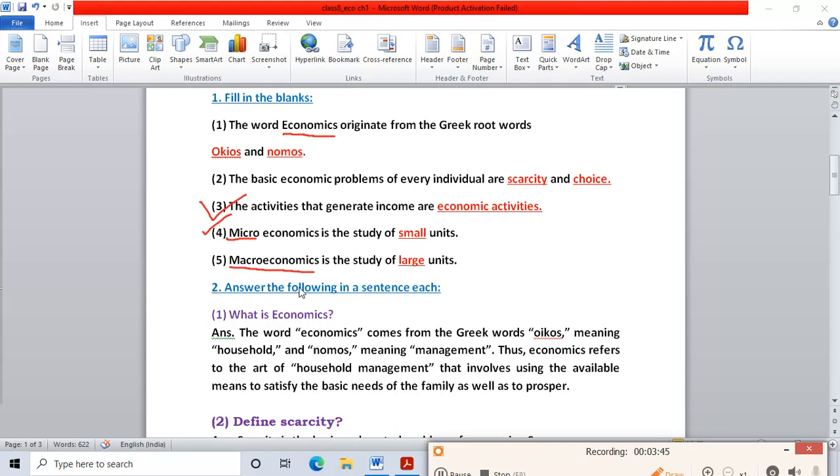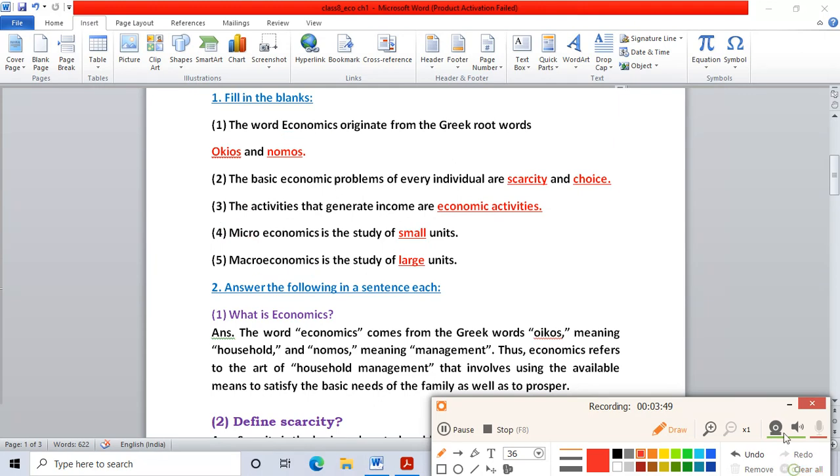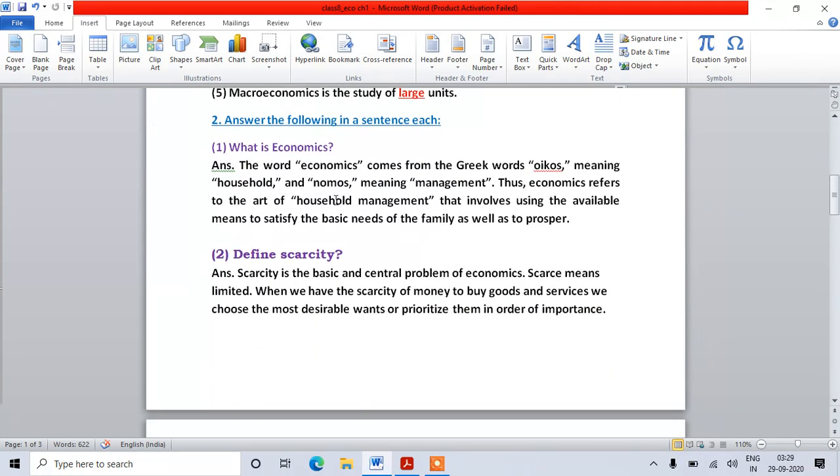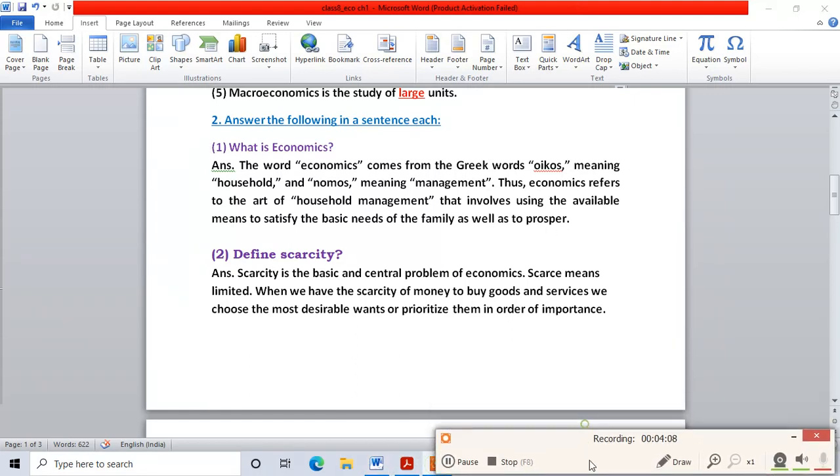So with this we have finished the fill in the blanks. Now we will discuss the question answers of this chapter. These are the short question answers. They have said that we should write the answer in one sentence, but it is not possible to write it in one sentence, so I have made the answer with three or four sentences. These are short answer type questions, for 1 mark.